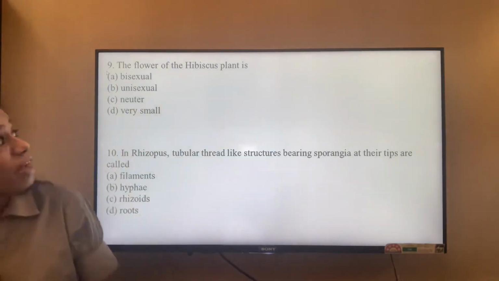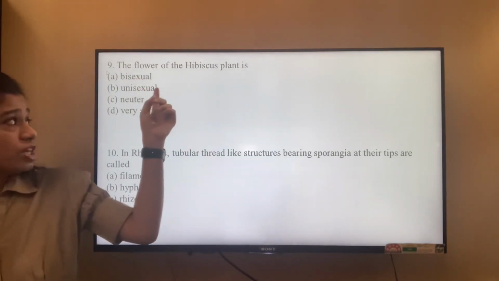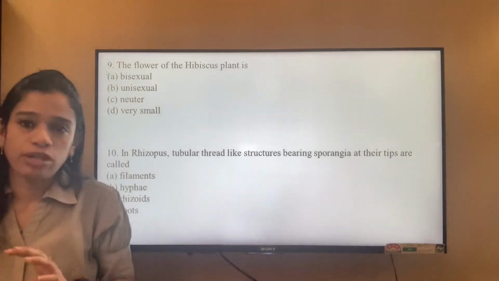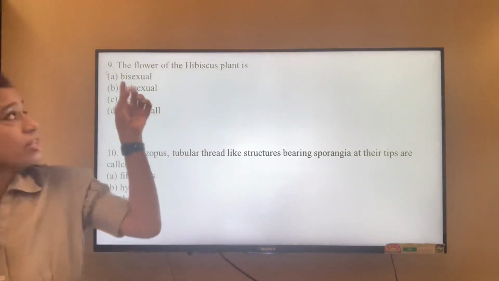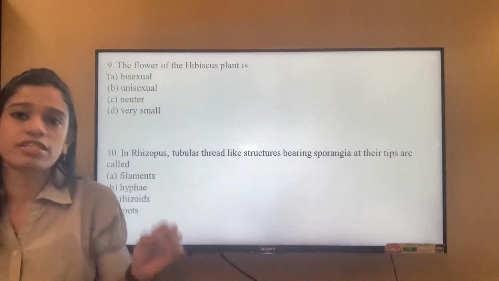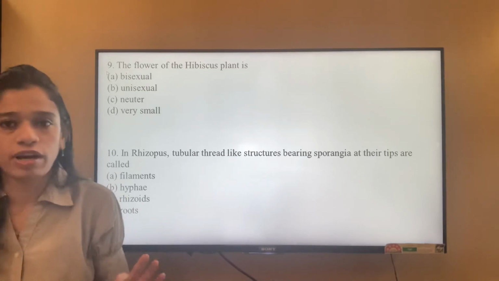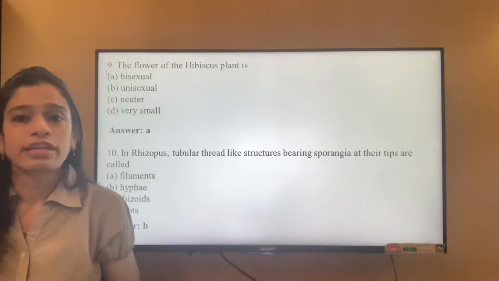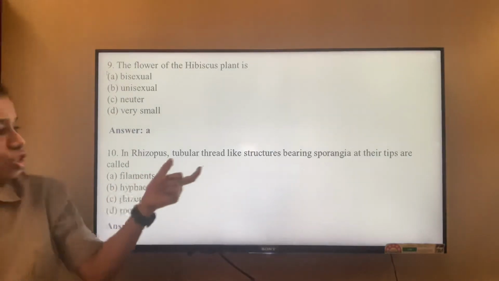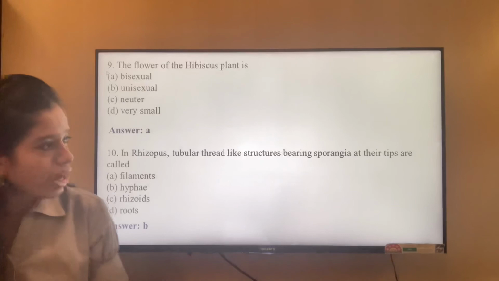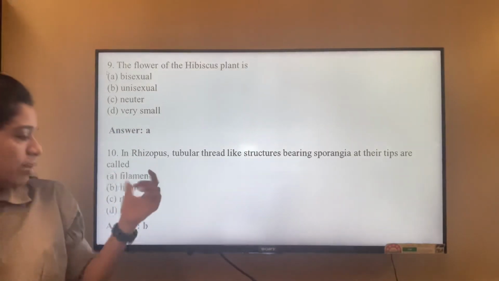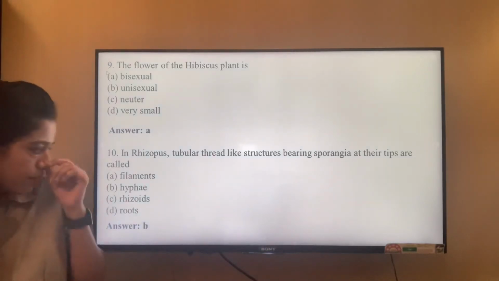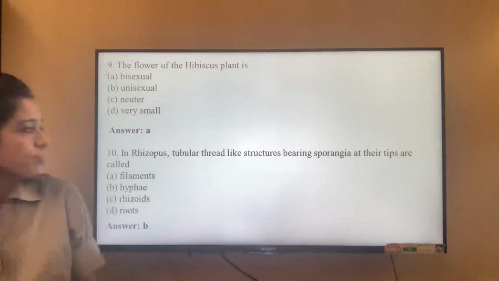The flower of the hibiscus plant is bisexual, unisexual, neutral or very small. It is having both androecium and the gynoecium, that is the stamens and the carpels, and so it is a bisexual flower. It is a very good example of a bisexual flower, hibiscus. And another example which you can remember is mustard. In Rhizopus, tubular thread-like structures bearing sporangia at their tips are called filaments, hyphae, rhizoids and roots. So that is hyphae, the thread-like structures.